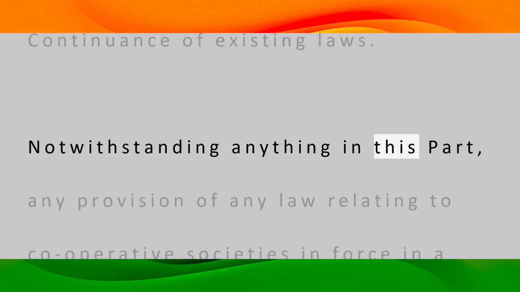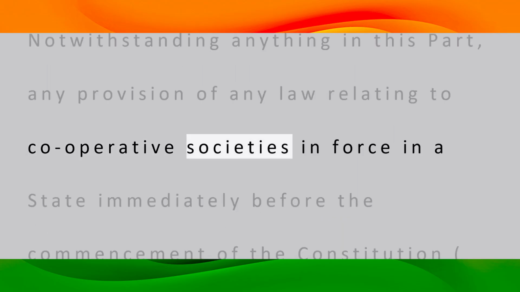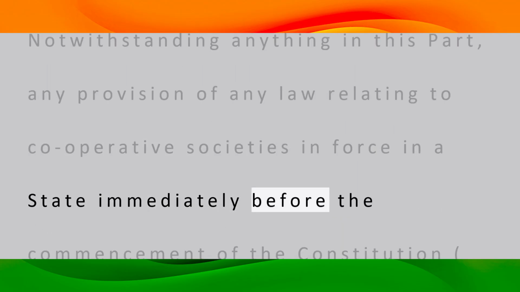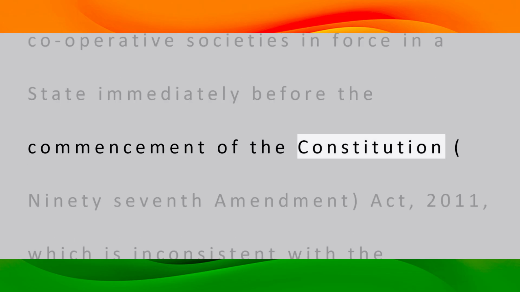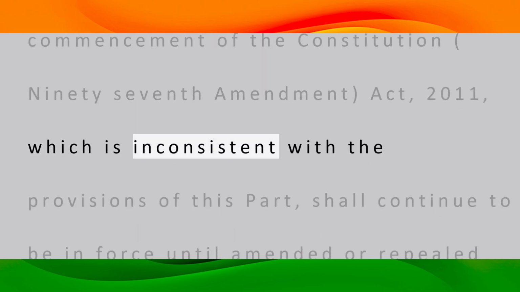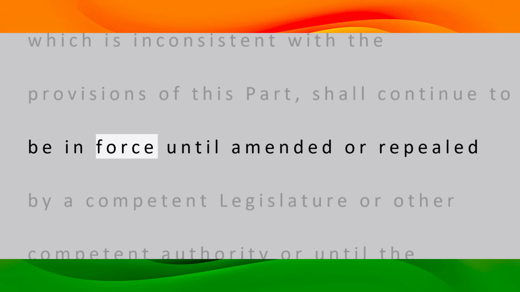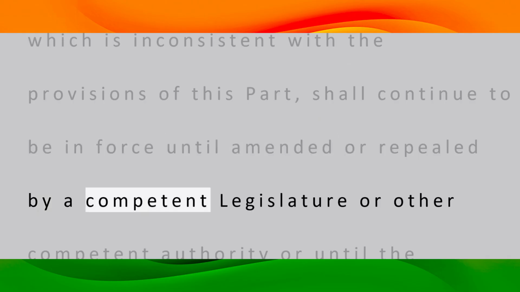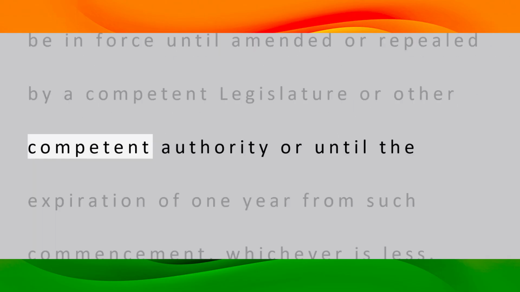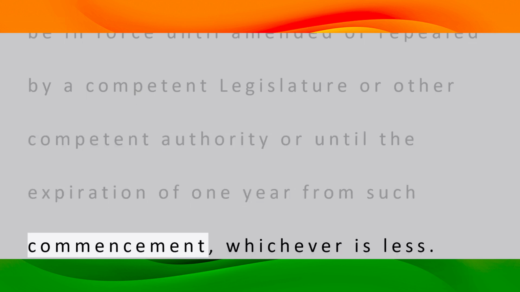Notwithstanding anything in this part, any provision of any law relating to cooperative societies in force in a state immediately before the commencement of the Constitution, 97th Amendment, Act, 2011, which is inconsistent with the provisions of this part, shall continue to be in force until amended or repealed by a competent legislature or other competent authority or until the expiration of 1 year from such commencement, whichever is less.